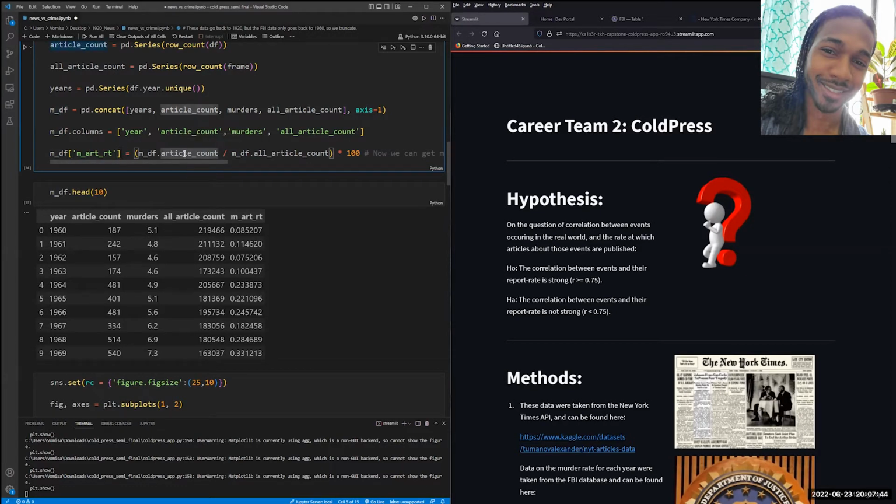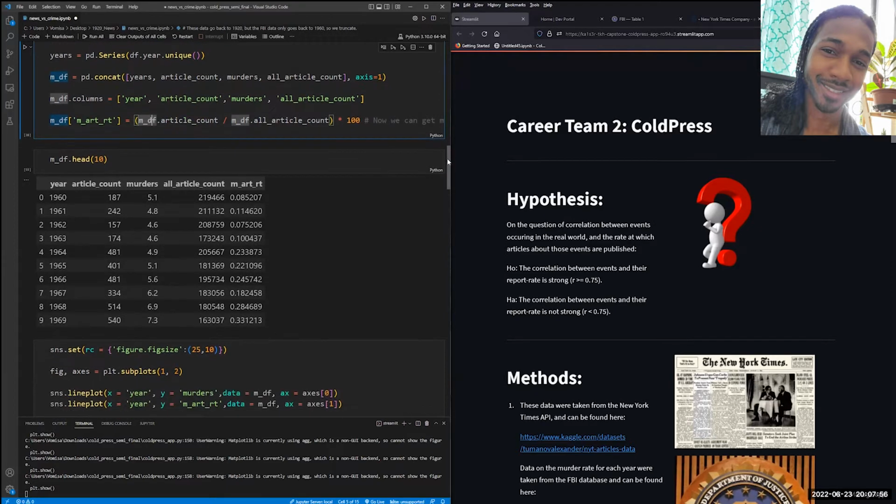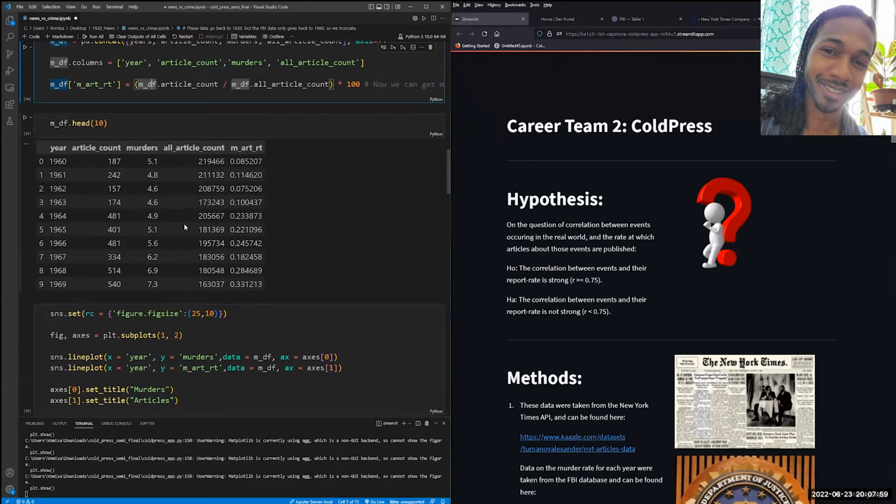And we get that number by dividing the number of articles about that topic by all articles that were published in that particular year in order to get the percentage of articles that year that were about that topic. And this is our final data frame. This is, of course, just the head. There are 53,000 rows in this particular data set.